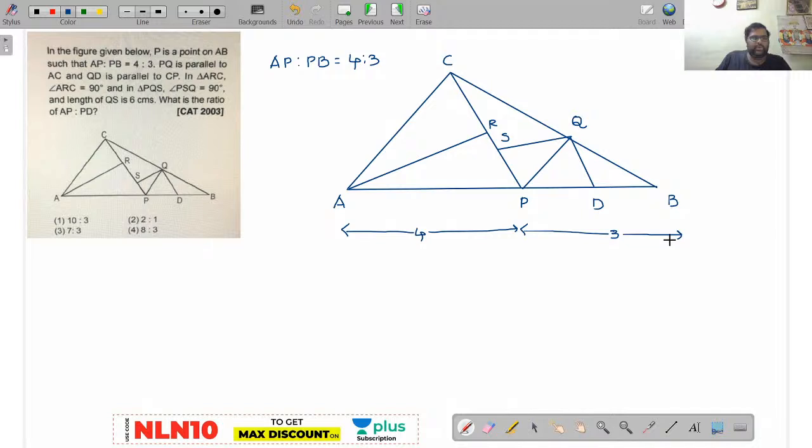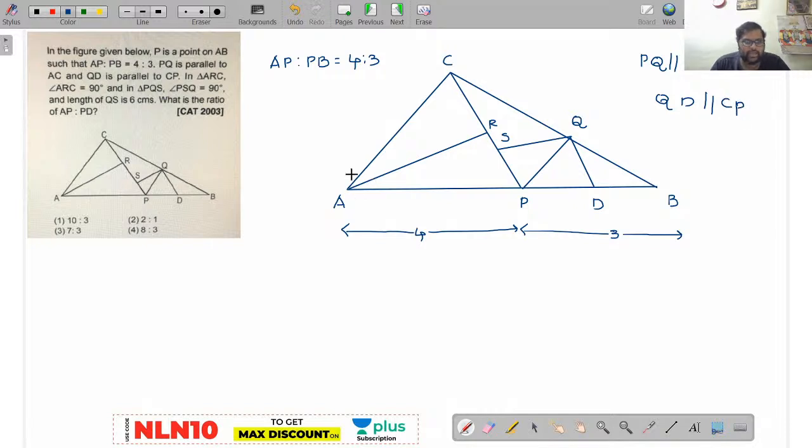Now, PQ is parallel to AC. One more point is given: QD is parallel to CP.